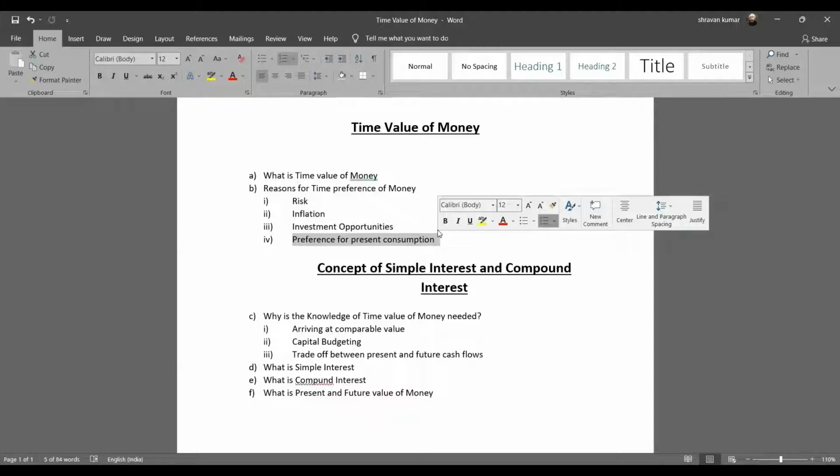So my 100 rupees still remains 100 rupees, but the 110 rupees what you have received 1 year down the line is because of the investment opportunity that paid you 10% per annum. Now, this is what makes this interesting. So 100 rupees of mine 1 year down the line is not equal to 110 rupees of yours. This is the investment opportunity. So the reason why 100 rupees has turned into 110 is because of a better investment opportunity what you had and which I didn't have.